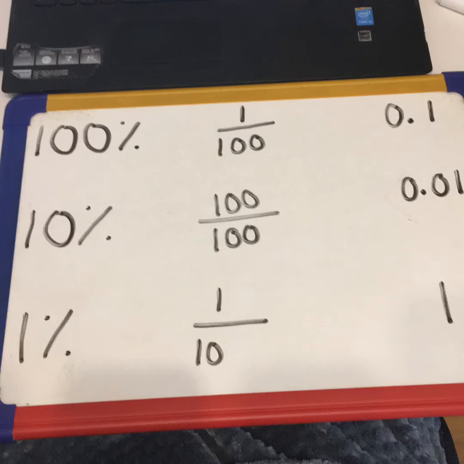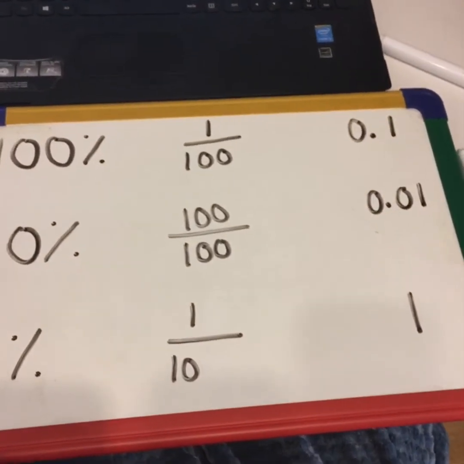Okay, we're now going to have a go at just learning some equivalent fractions, decimals, and percentages, ones that you just know when you look at them. So we're going to have a bit of a go at a matching up activity. I want you to try and match up the percentage to the fraction to the decimal. First of all, you might need to work them out just like we've been doing before. You might want to start with the decimal and then the fraction, or you might want to start with the fraction, whichever way you want to do it. So we're going to start by working them out, and then hopefully by the end of this, you'll be able to do this in your heads and you'll get to know these straight away.